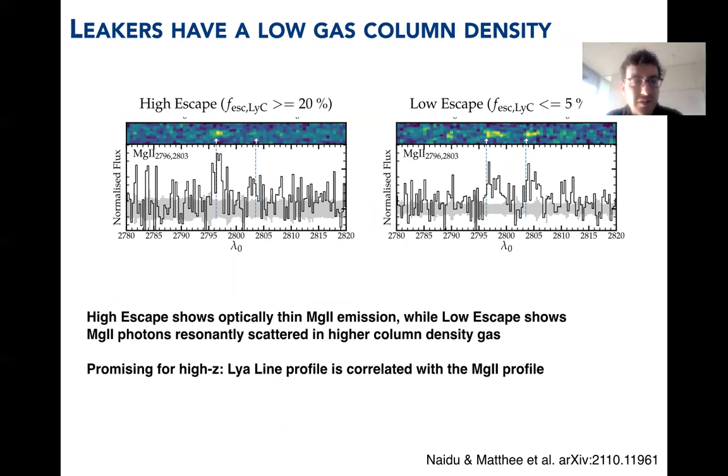So magnesium-2, which is a resonant emission line, is going to be observed by JWST a lot because it's promised to trace Lyman-alpha and Lyman continuum escape. We do fully verify that. The magnesium-2 profile is different if you split your sample by Lyman-alpha profile. High escape is associated to a magnesium-2 doublet. That's why the blue line is much stronger than the red line, which you expect for low column density gas. And at low escape, magnesium-2 is redshifted with respect to the systemic, and the lines are equally strong, which, I think, is very promising.